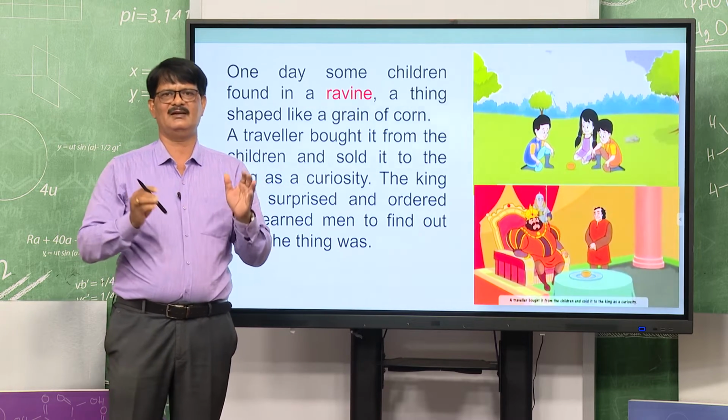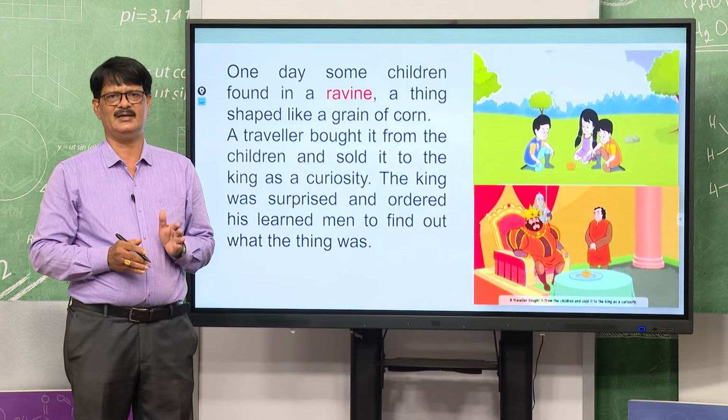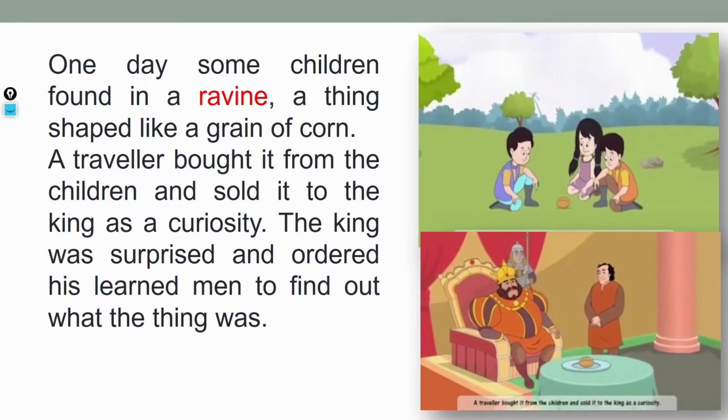You see, we will go to the first story, the first stanza. One day some children found in a ravine a thing shaped like a grain of corn. A traveller bought the grain from the children and sold it to the king as a curiosity. The king was surprised and ordered his learned men to find out what the thing was.